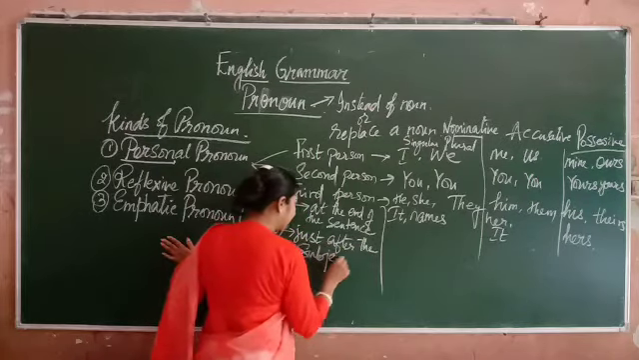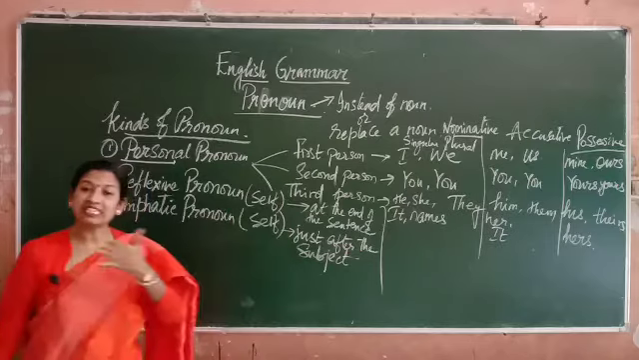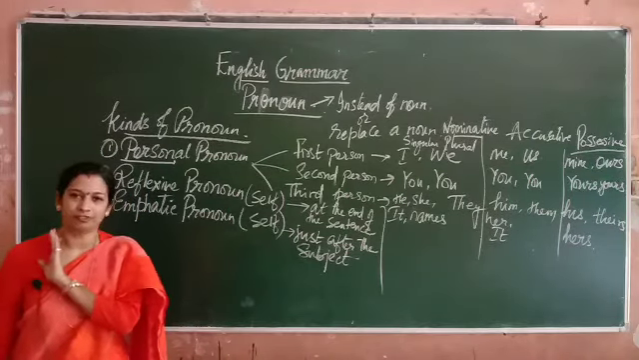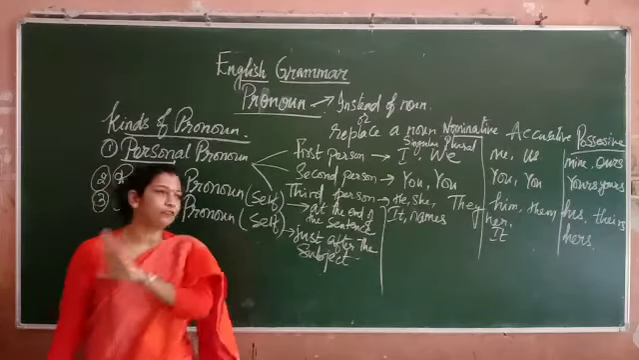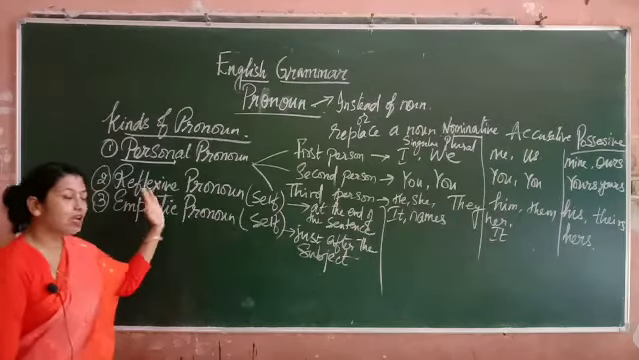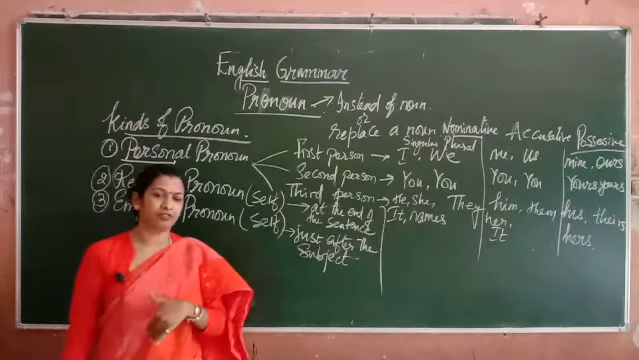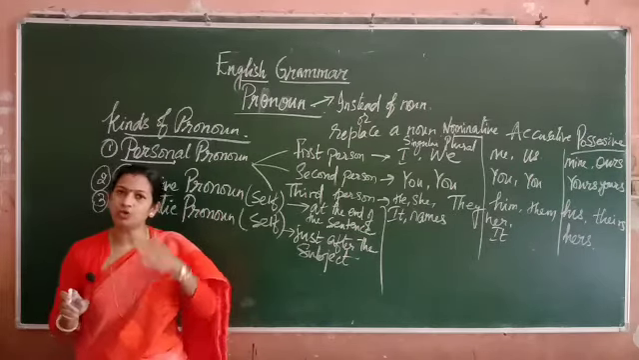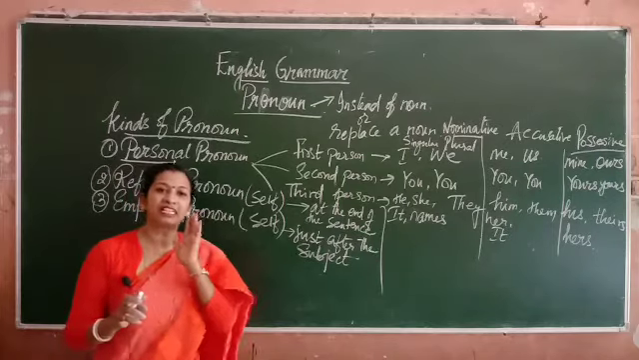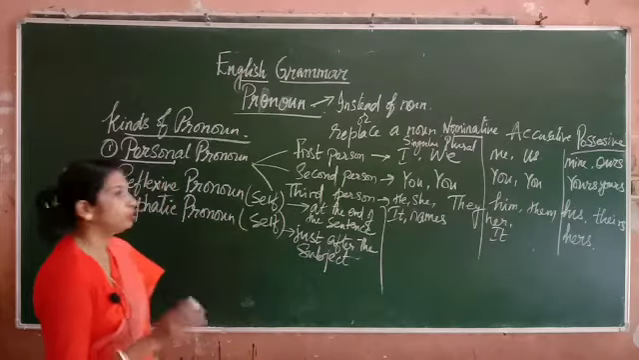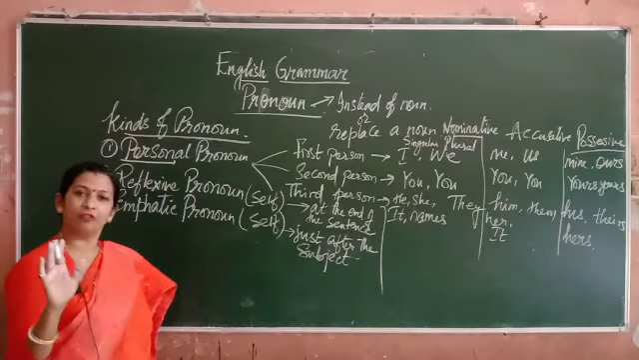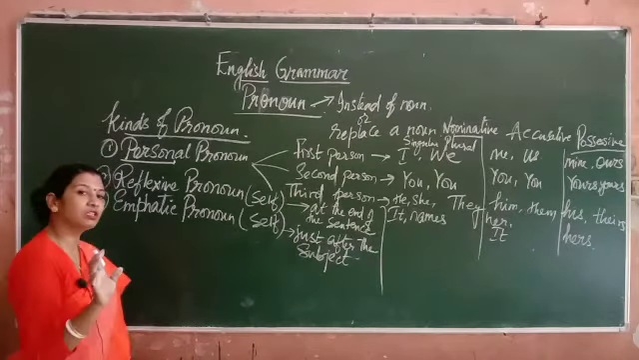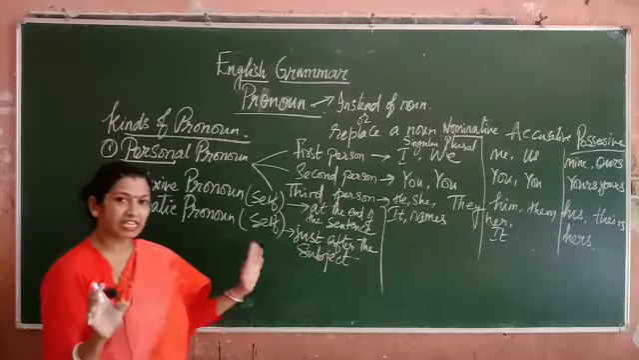To emphasize the thing, like I myself will do the work. I will do the work myself. I will do the work myself is an example of reflexive. But I myself, that means emphasizing, giving importance to whom? Giving importance to I. I myself will do the work. You yourself, he himself will do the work. So such type of sentences are emphatic sentences.